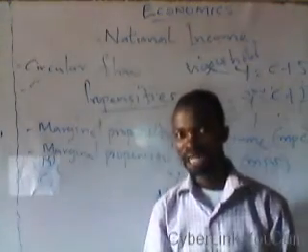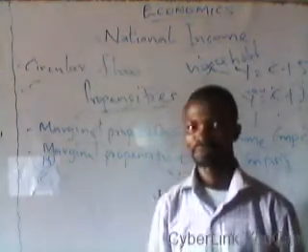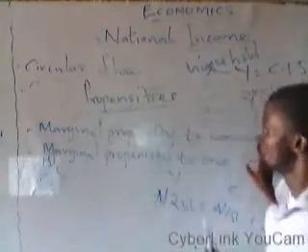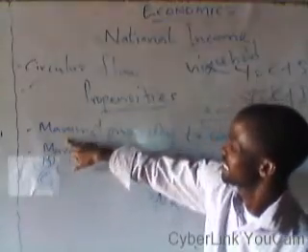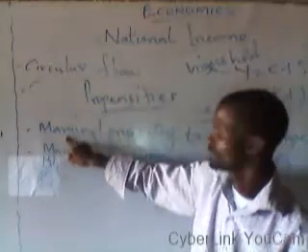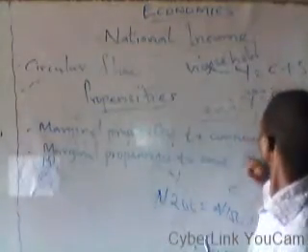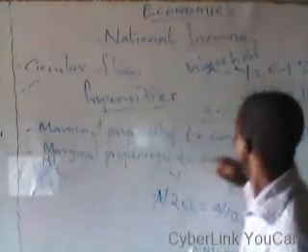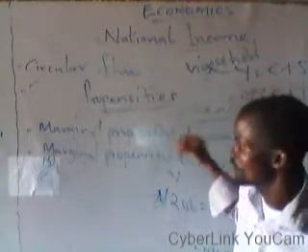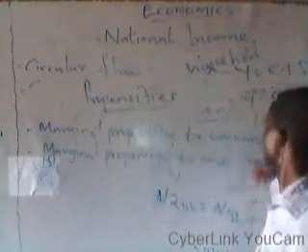You can only have an additional when two variables are involved. So when we now talk about marginal propensity to consume, it means the change in the level of consumption as a result of a change in the level of income.